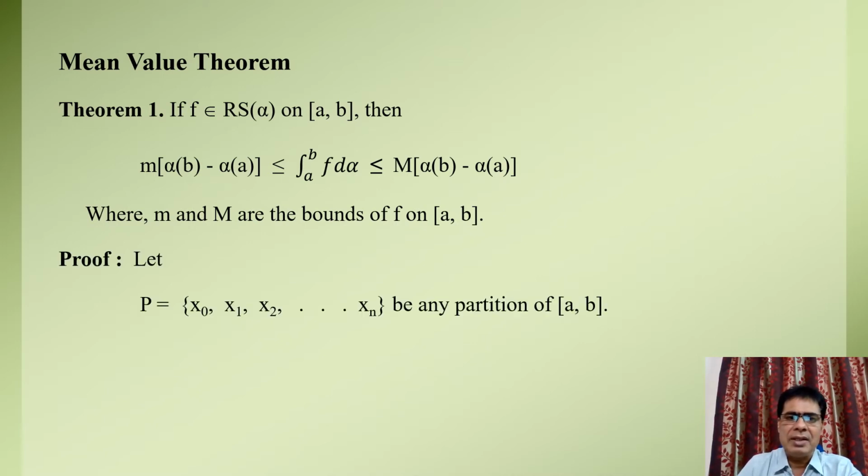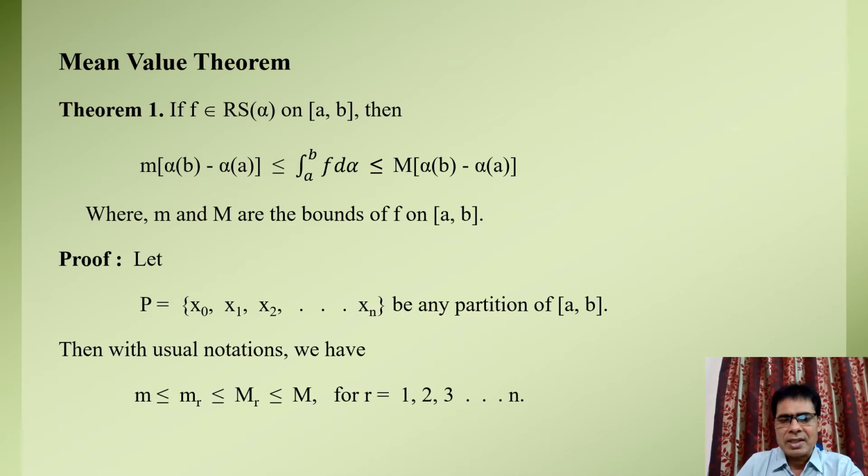Proof: as we have given that AB be a finite closed interval and f and alpha are two real valued functions defined on this closed interval AB, where f is bounded and alpha is monotonically increasing. Also, we have given that small m and capital M are respectively the greatest lower bound and the least upper bound of function f in the closed interval AB. Now, we suppose that P equal to the set x0, x1, x2 up to xn be a partition of this closed interval AB.